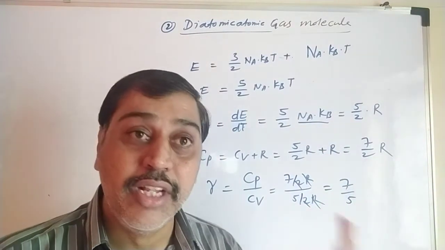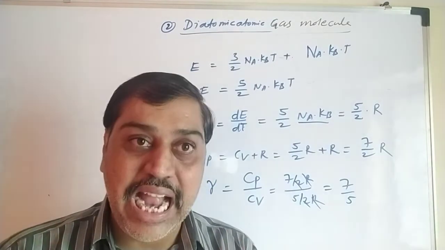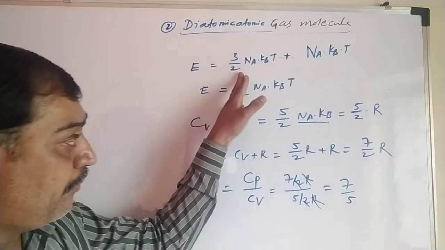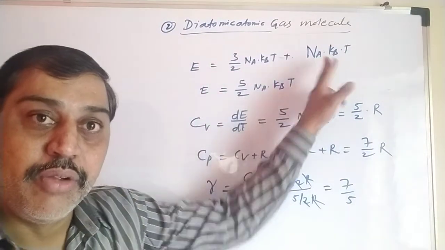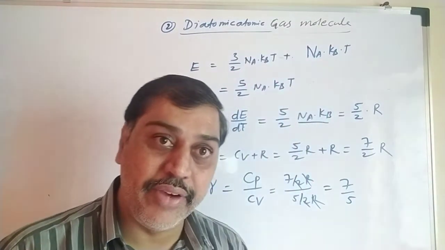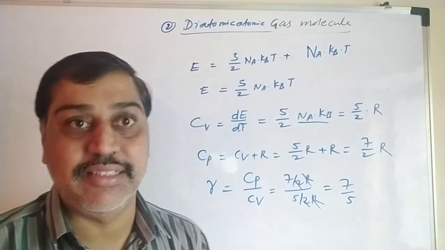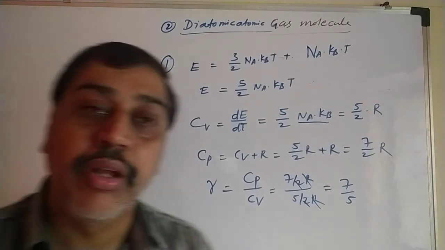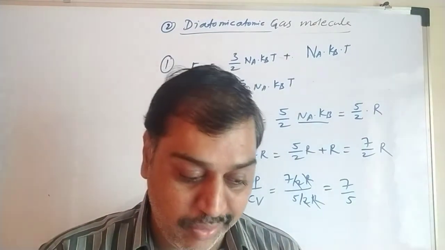This we have derived for what? For a diatomic molecule which has only translational degrees of freedom and rotational degrees of freedom. We have skipped the vibrational degree of freedom here. So this is the first case, in diatomic, with only two motions, translational and rotational.